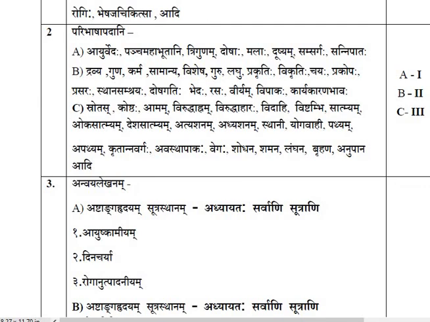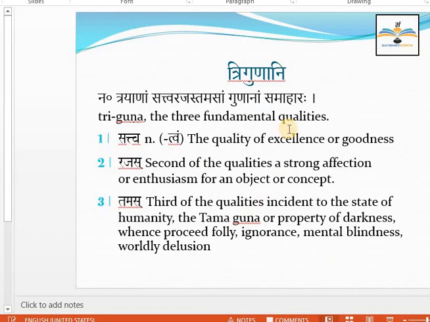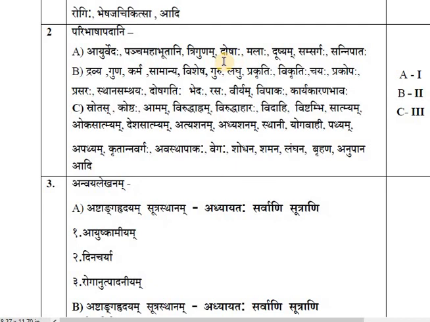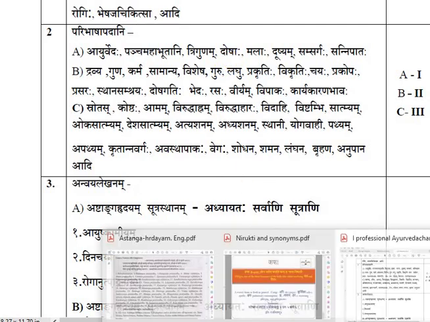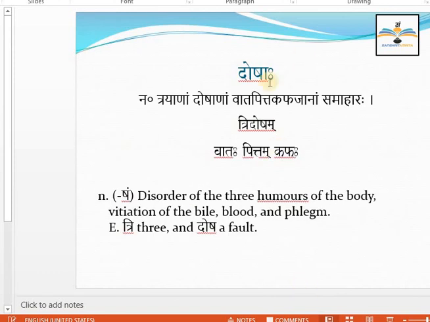So the three gunas we have already understood, dear students, the three fundamental qualities. Next, as per the syllabus, the next word you can read is doshaha. Doshas, nothing to explain. You all know about this. Check this, doshaha. Trayanam doshanam vata pitta kapha janam samahara.